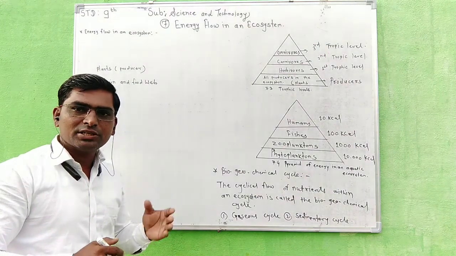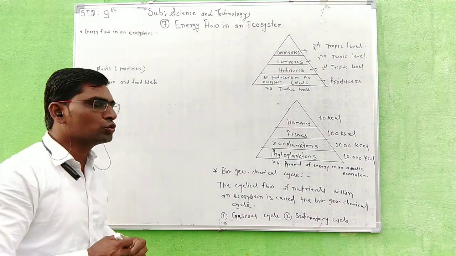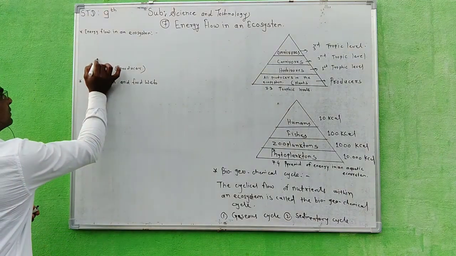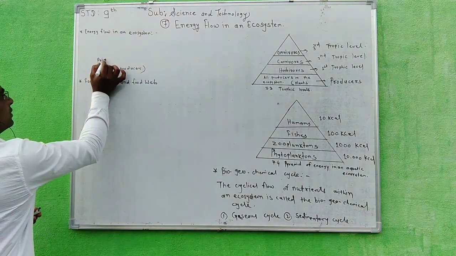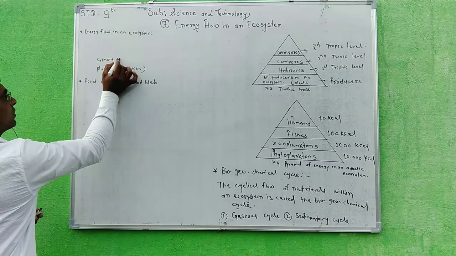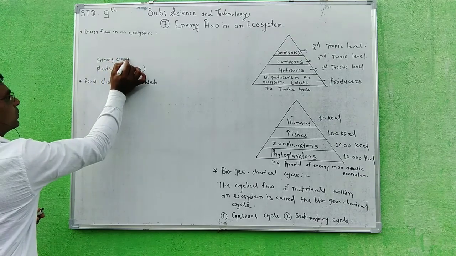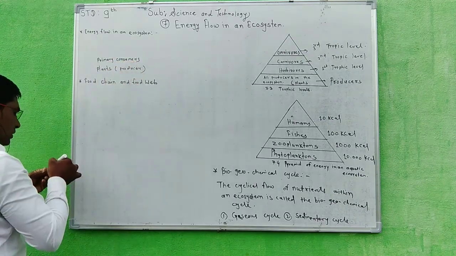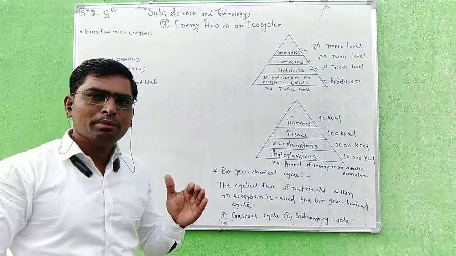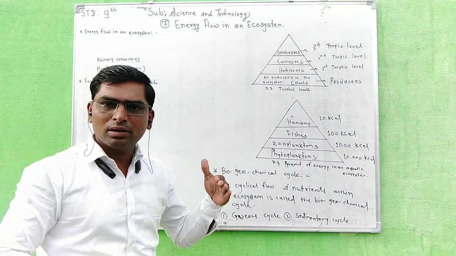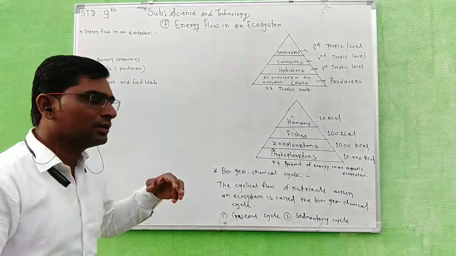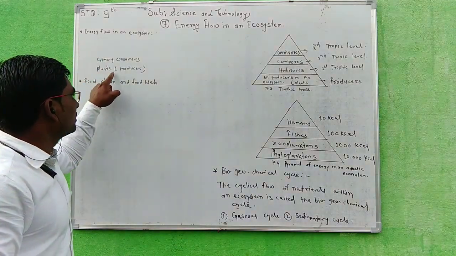Now next there are primary consumers. Primary consumers means these animals directly depend on the producer.